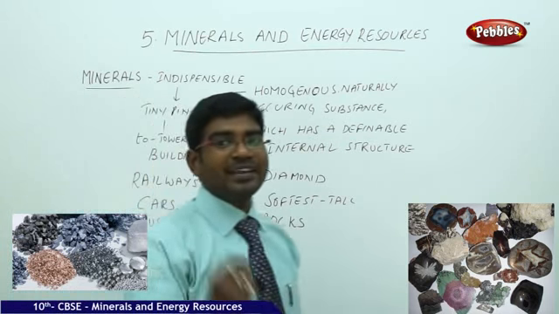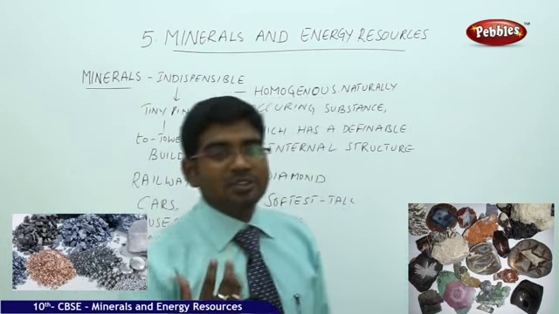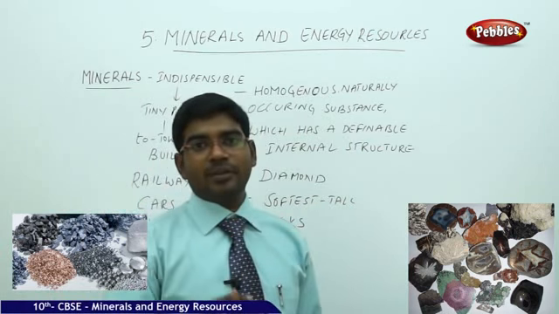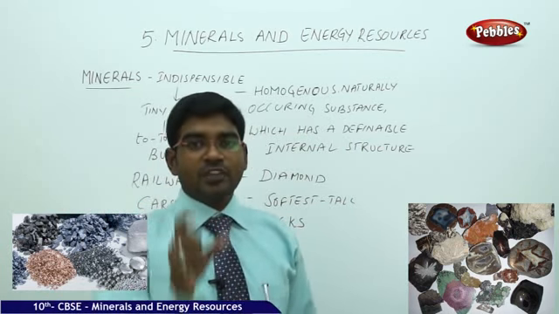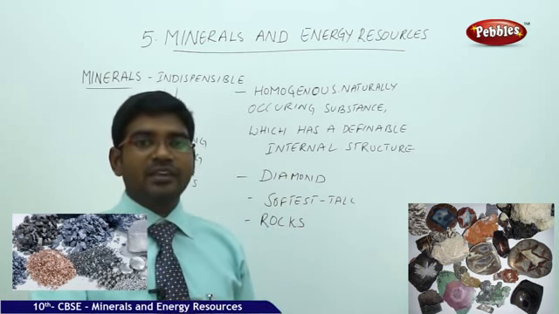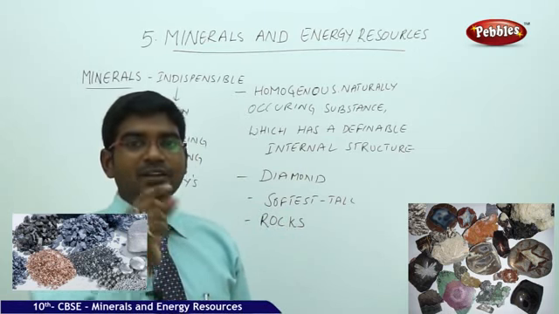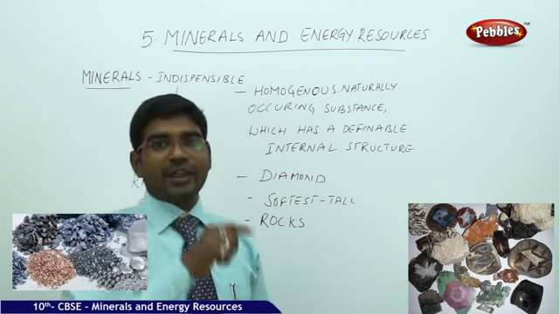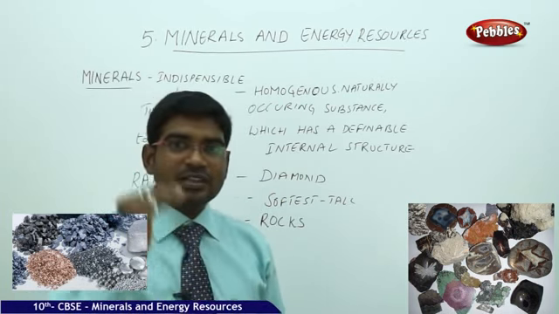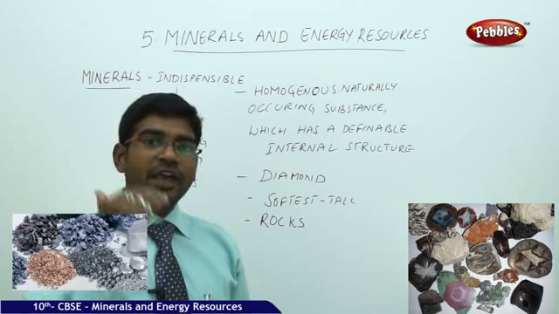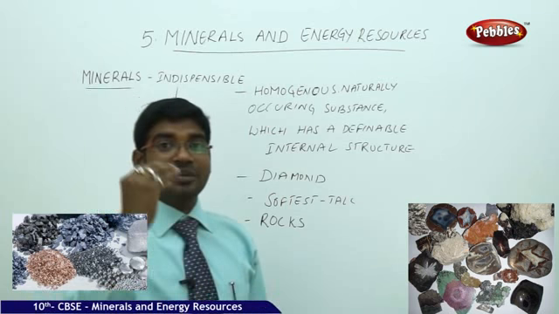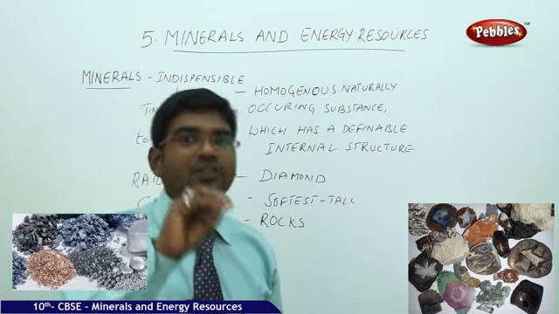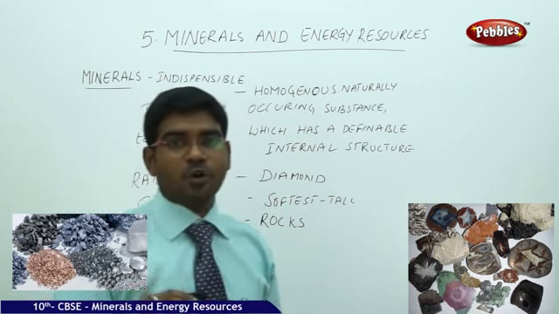What is this definable internal structure? In chemistry, we study various formulas. Let us take ammonia, NH3. The NH3 has a structure of N at the middle and 3 H's coming in a pyramidal or triangular shape, which means they have a definable structure according to the physical or chemical components present in that particular mineral or compound.